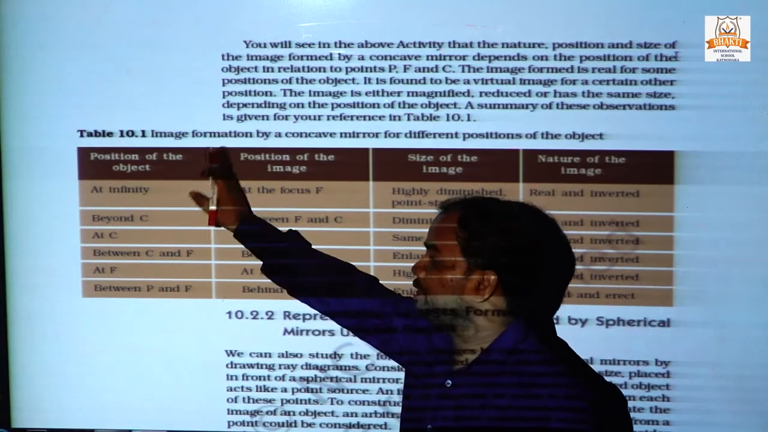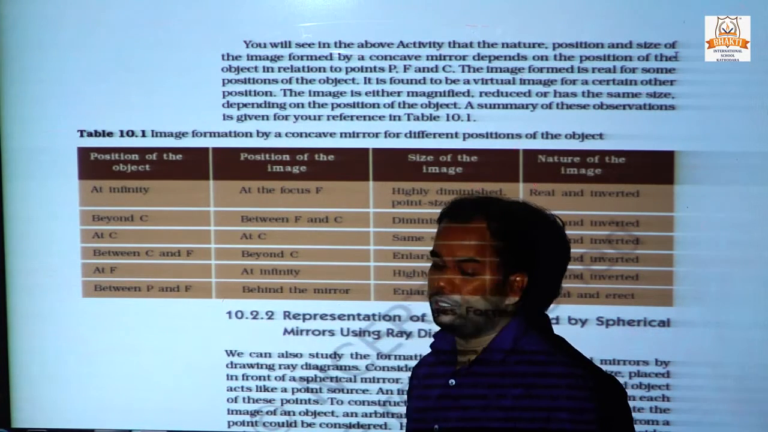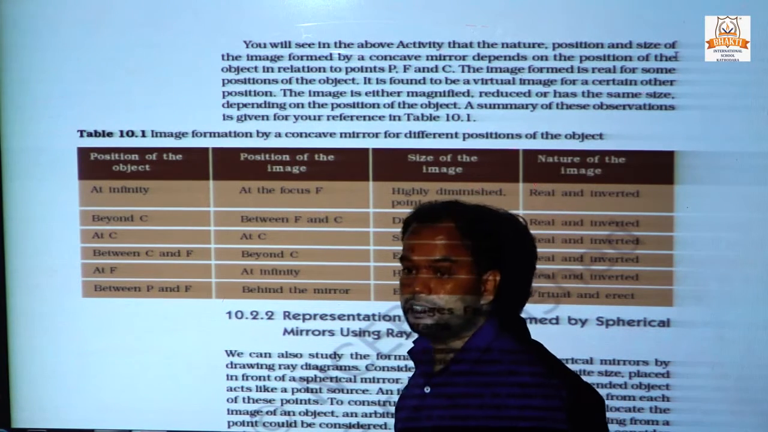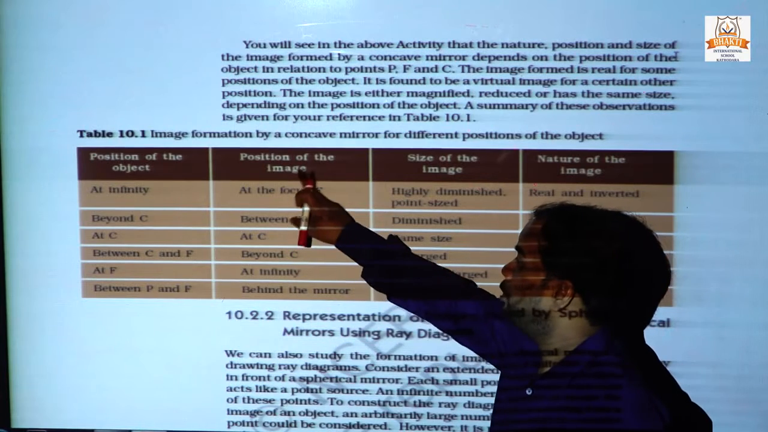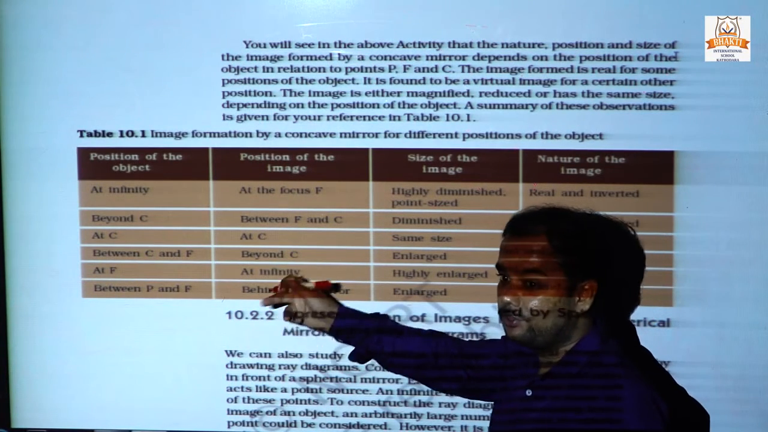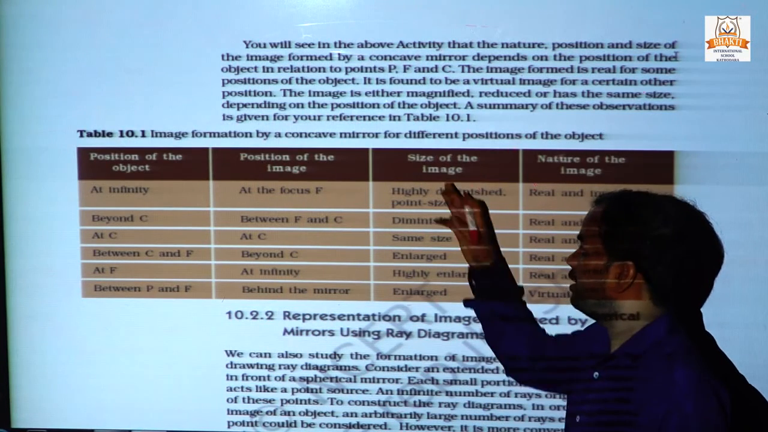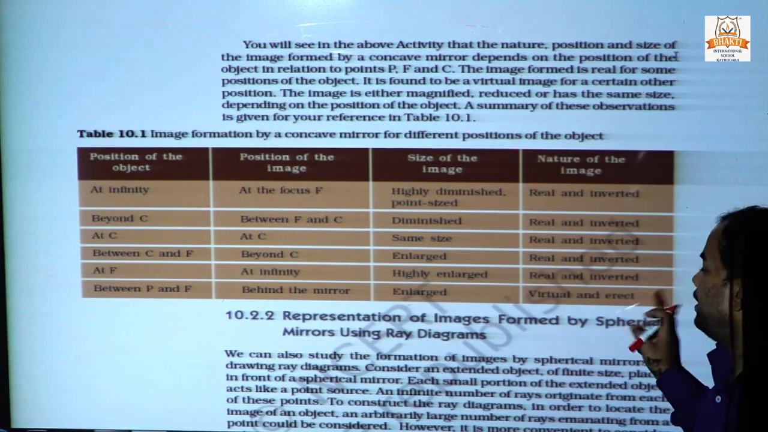When the object is between P and F, where P is the pole and F is the principal focus, the image forms behind the mirror. The size of the image will be enlarged, and the nature of the image is virtual and erect.